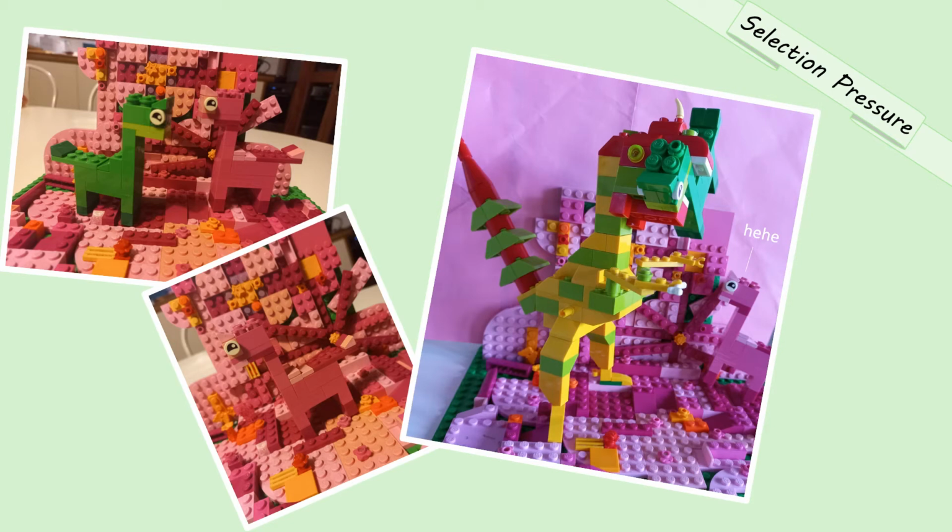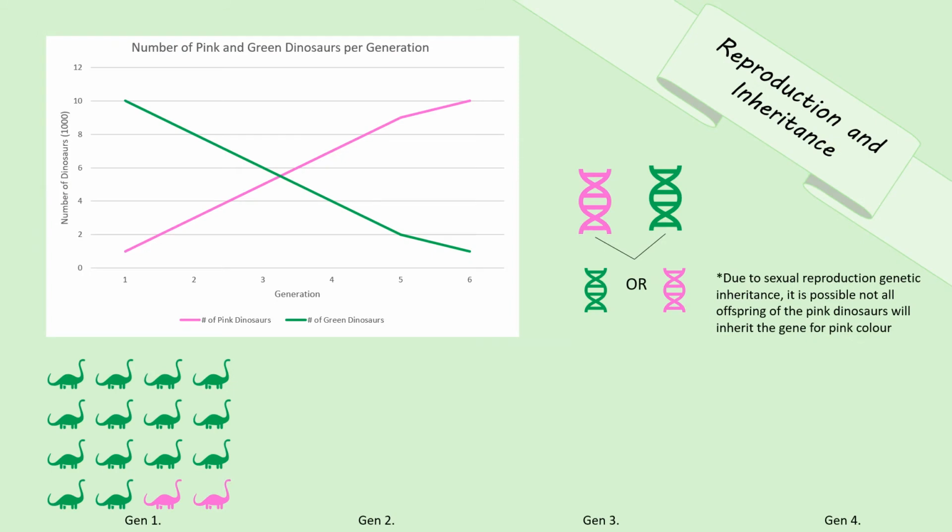Now, the green Parvosaurus stood out among the forest, and the pink Parvosaurus blended in. The green Parvosaurus now had a greater chance of being eaten by the Magnosaurus, and therefore had a lower chance of reproducing. The pink Parvosaurus were now camouflaged among the flowers. This gave the pink Parvosaurus an advantage, meaning that their biological fitness was higher as they were the most suited to their environment. They survived, reproduced, and passed the pink trait on to their offspring.